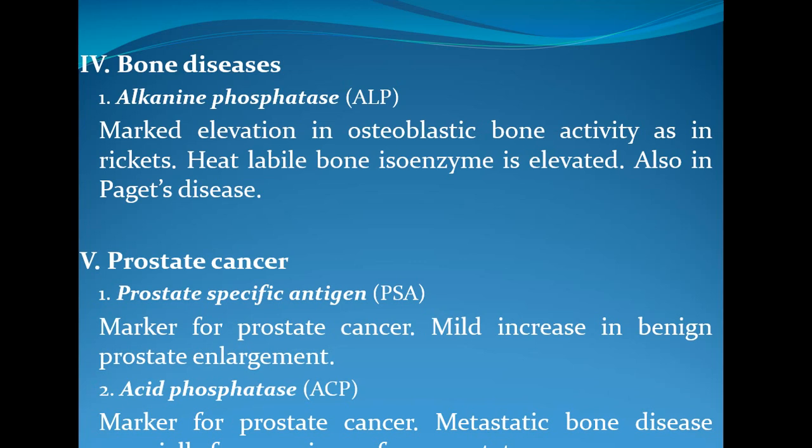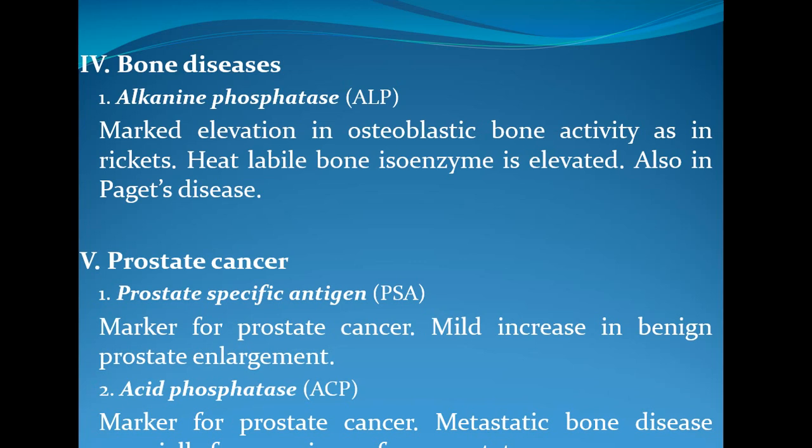Then in case of bone related diseases, we have another enzyme called alkaline phosphatase. This alkaline phosphatase can be increased in obstructive liver disorder. I have told you about obstructive jaundice or obstructive liver disorders. But 50% of ALP is mainly present in bone. So bone related disorders can cause an increase in the alkaline phosphatase enzyme concentration in the blood.